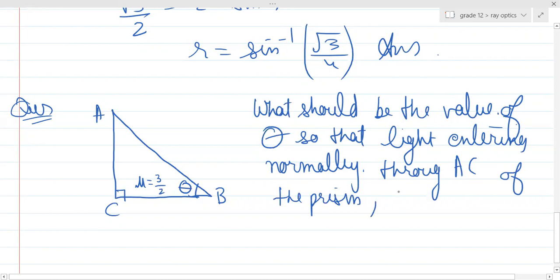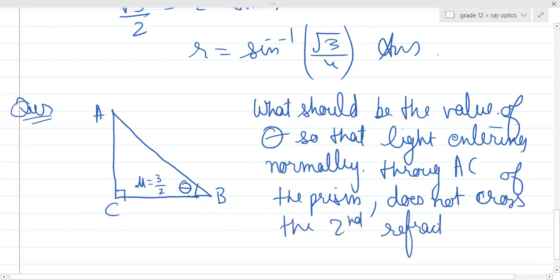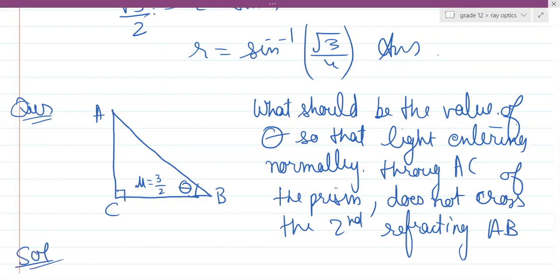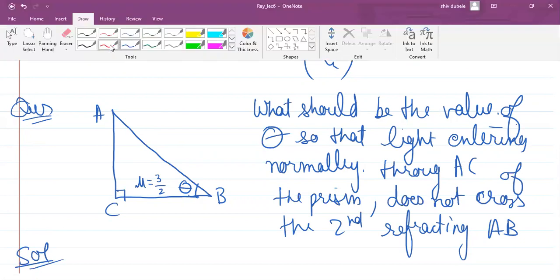Prism also will derive every formula with the help of basics only. You don't want the light ray to pass through the surface AB. So basically you need to do TIR, right?